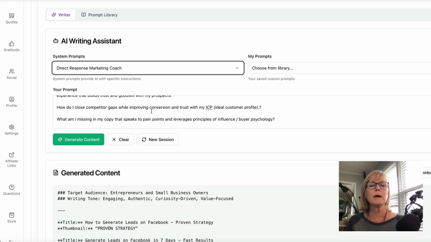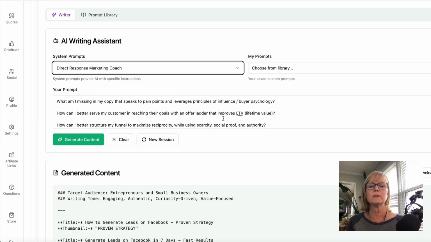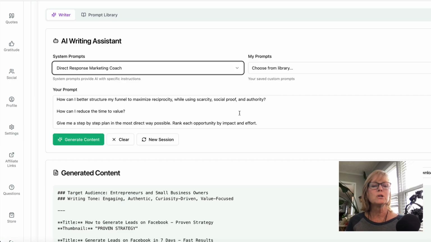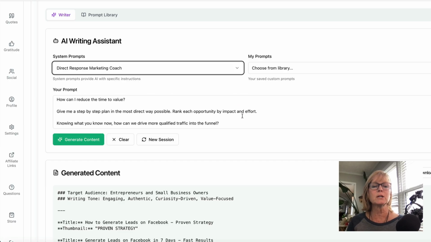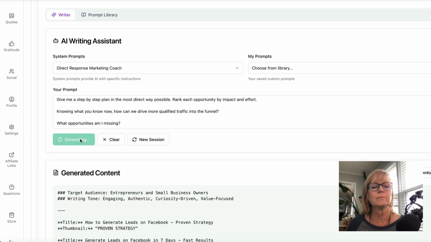How do I close competitor gaps while improving conversion and trust with my ideal customer profile? What am I missing in my copy that speaks to pain points and leverages principles of influence and buyer psychology? How can I better serve my customer in reaching their goals with an offer ladder that improves lifetime value? Do you see how valuable this is? You're asking it all of these questions so that it can be your coach. What opportunities am I missing? Generate content. And here it is.